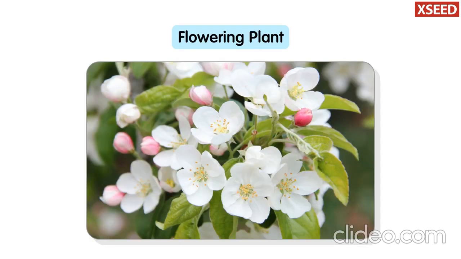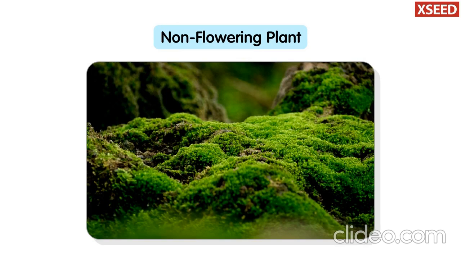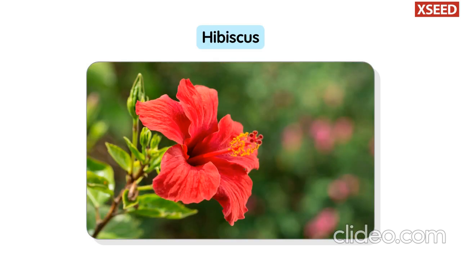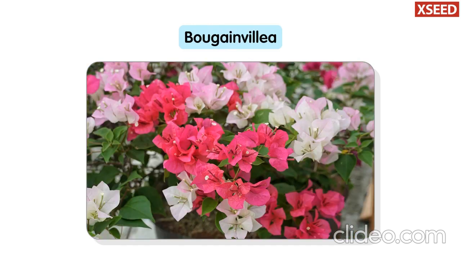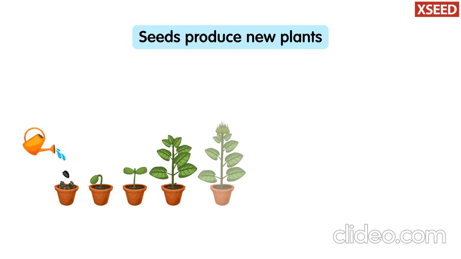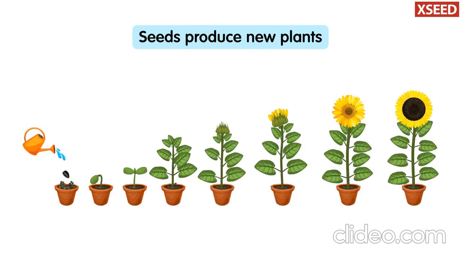All flowering plants have flowers, while non-flowering plants do not have flowers. Sunflower, hibiscus, daisy, and bougainvillea are some flowering plants. Most flowering plants produce seeds, which produce new plants.